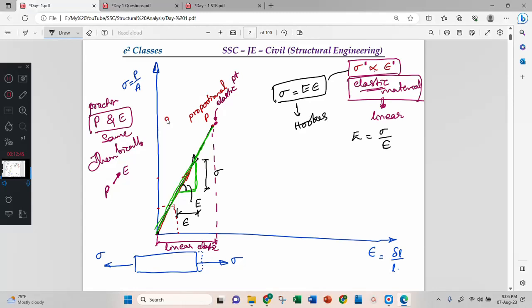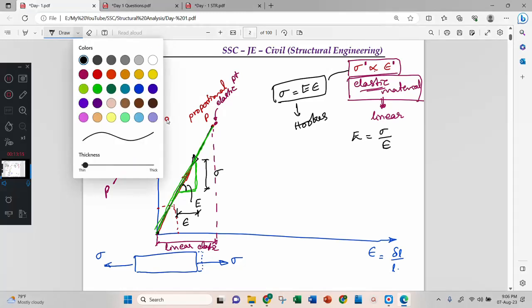Any doubt? These minute things are very important, because while framing questions, they will consider all of them. It doesn't mean they will just ask what a stress-strain curve is, or what Hooke's law is, what an elastic material is, what linear elastic is. No, these are all things you should know before answering any theoretical questions.